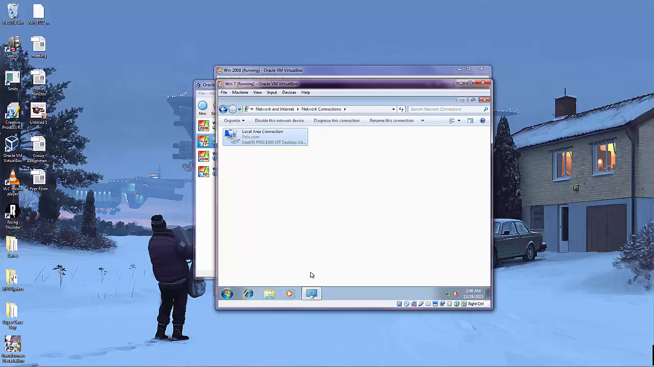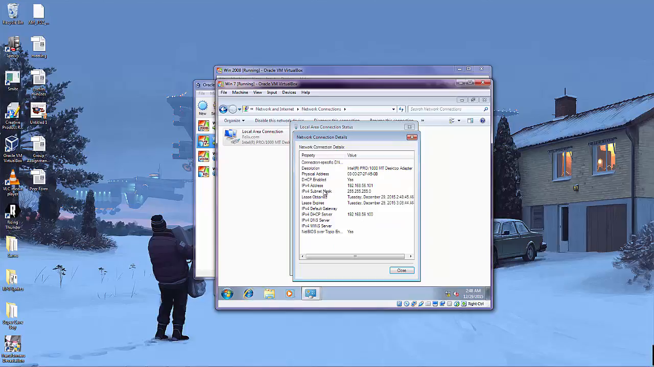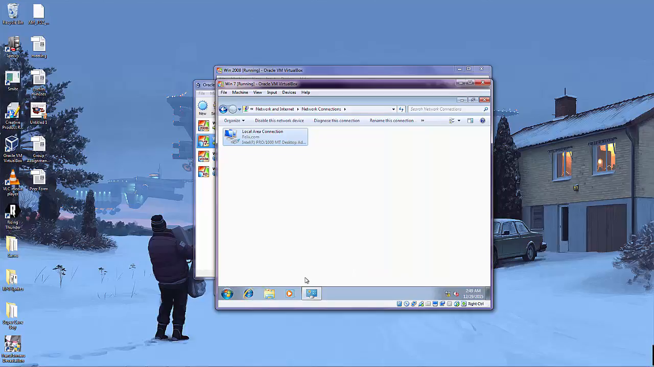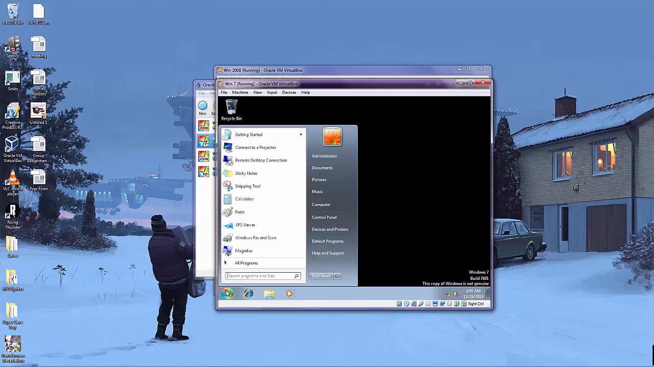click close. To make sure that an IP address has been given, go to status, then details. As you can see, it has received a different IP address which has been assigned. Now I'll go to command prompt and enter ipconfig to verify that an IP address was definitely assigned.